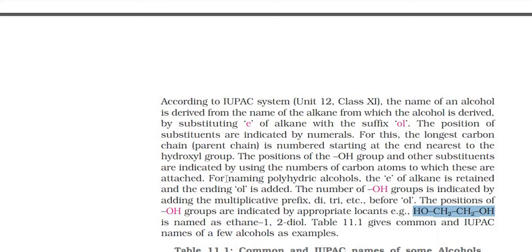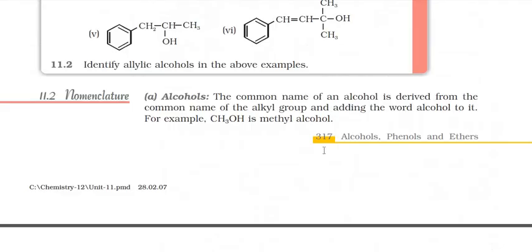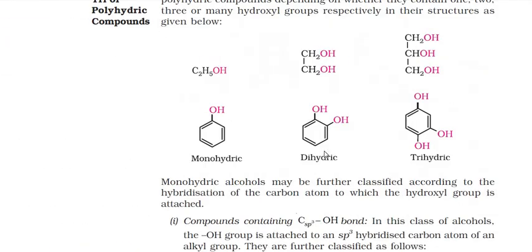Okay, and that is what the polyhydric alcohol, the E of alkane is retained by ending OL, all is added. The number of OL groups is indicated by adding the multiplicative prefix like di, tri before all. Okay, so a similar example you have seen yesterday in the video about this.